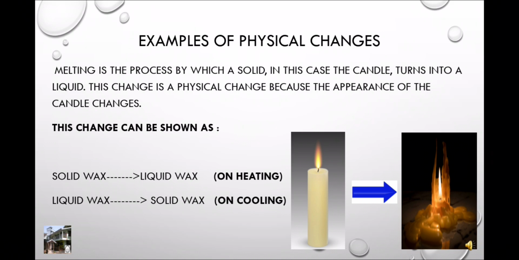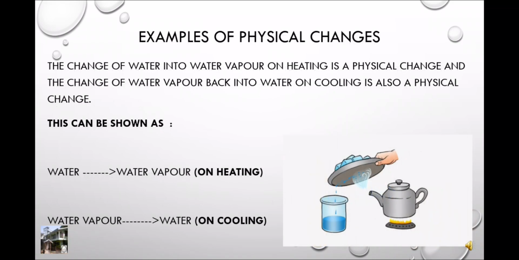Here comes another example of physical change. The change of water into water vapor on heating is a physical change, and the change of water vapor back into water on cooling is also a physical change. This can be shown as water to water vapor on heating and water vapor to water on cooling.